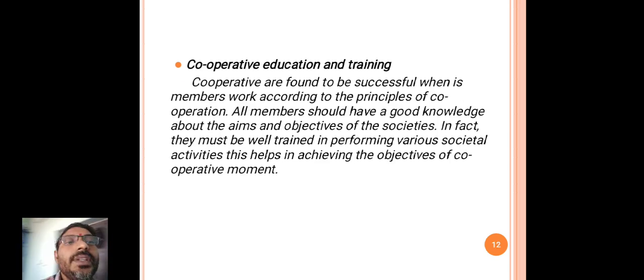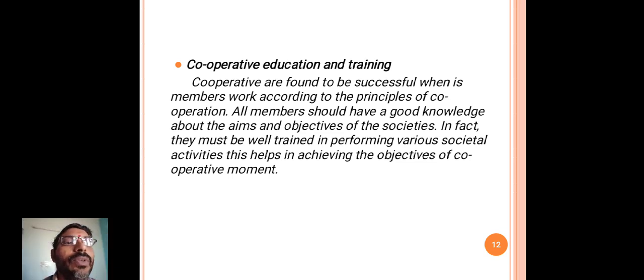Cooperative education and training. Cooperatives are found to be successful when each member works according to the principles of cooperation.